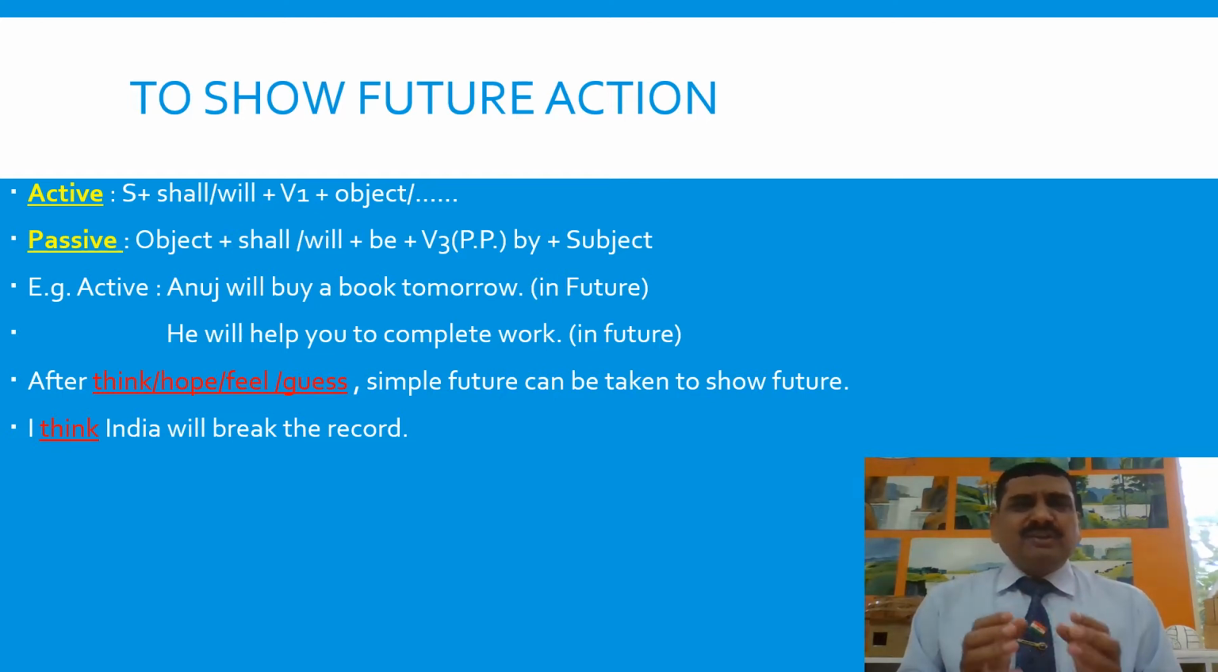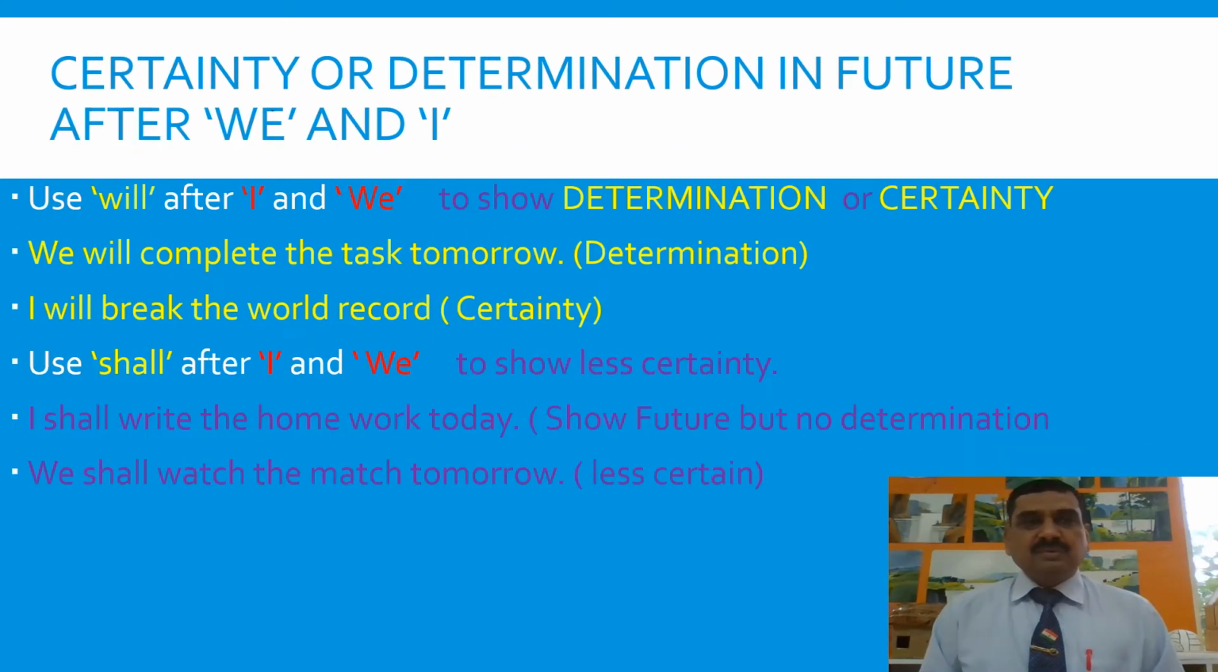Generally, after the words like think, hope, feel, guess, we should take simple future. For example, I think India will break the record. There are certain rules governing the use of shall and will. Generally, after I and we we take shall, and it shows just future action. But if we take will after I and we, it shows determination or certainty.